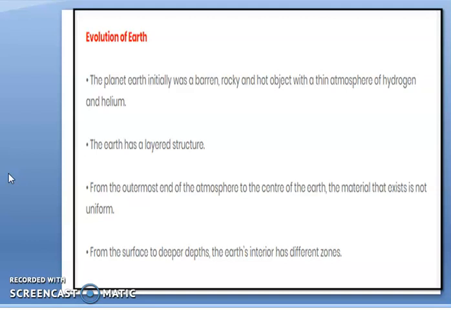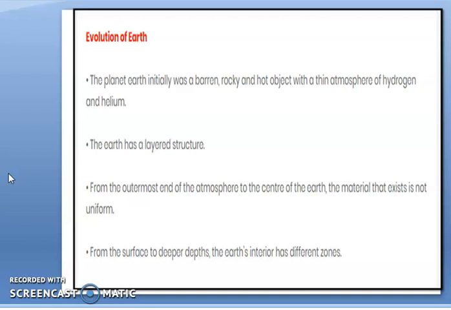Actually, we know that the earth is a layered structure. We have atmosphere, we have hydrosphere, as well as lithosphere. Now today our topic of discussion is how this lithosphere evolved, how this atmosphere formed, and how the hydrosphere formed. The meaning of the lithosphere: what is lithosphere? Lithosphere means the earth crust as well as the upper part of the mantle.